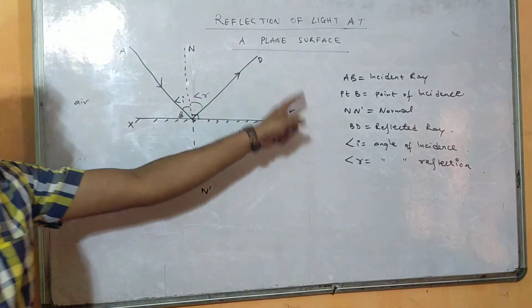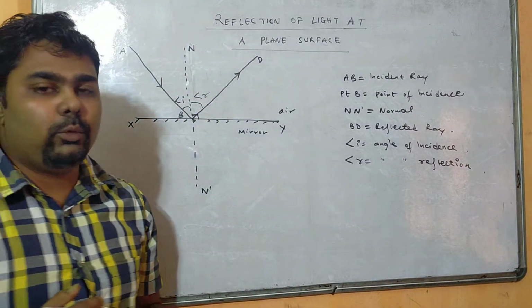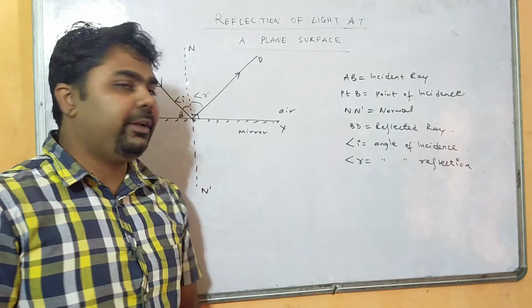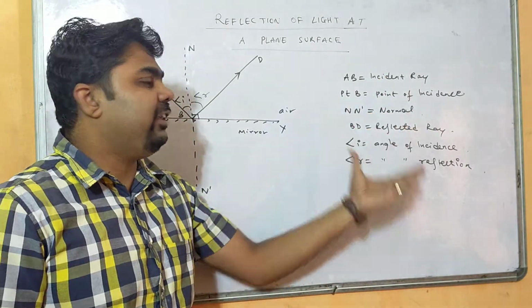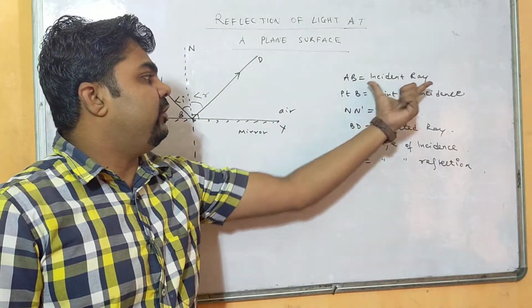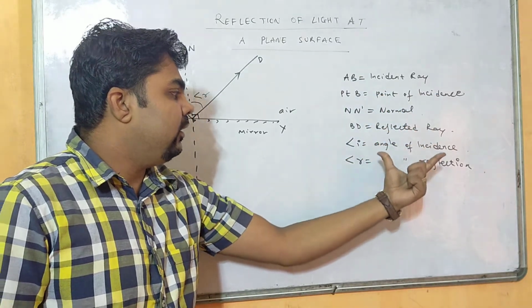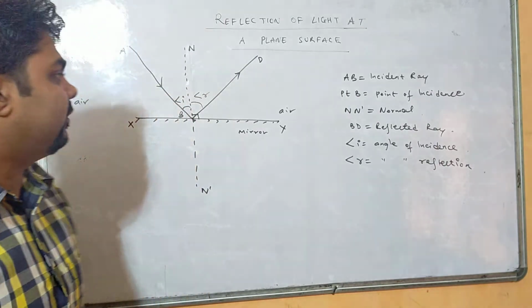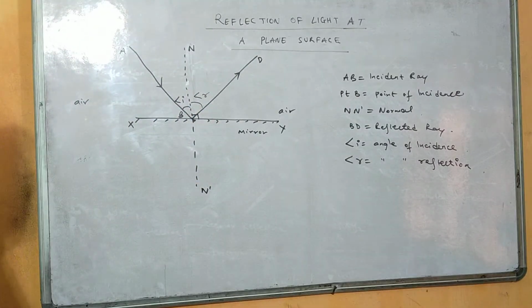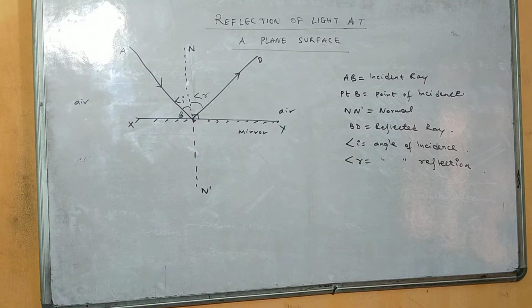So these are the important terms. In your exercise book you need to draw the diagram of this reflection of light and write a definition of each term: incident ray, point of incidence, normal, reflected ray, angle of incidence and angle of reflection.